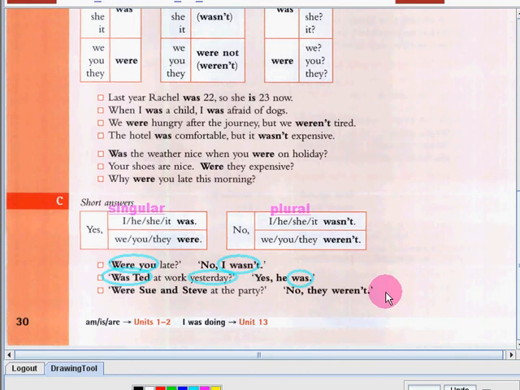Were Sue and Steve at the party? No, they weren't. As you can see, we have plural subjects here. That's why we use the plural form of the verb were. And because of that, we knew that the tense is in the past. So our answer is also in the past. That's why we got the answer, no, they weren't. Okay, I hope you understood the difference of was and were, singular, plural, and past and present.